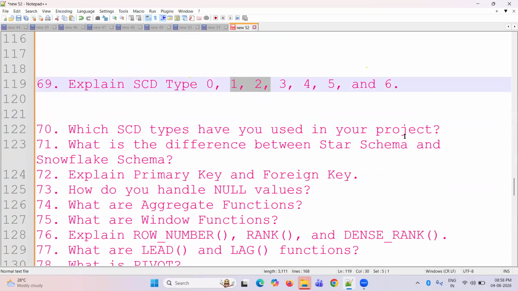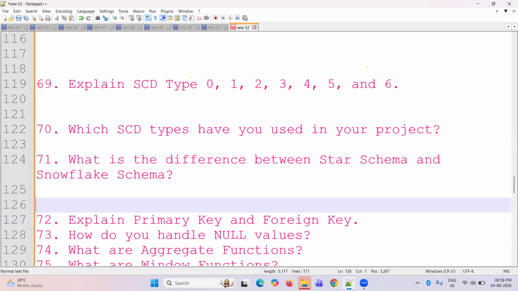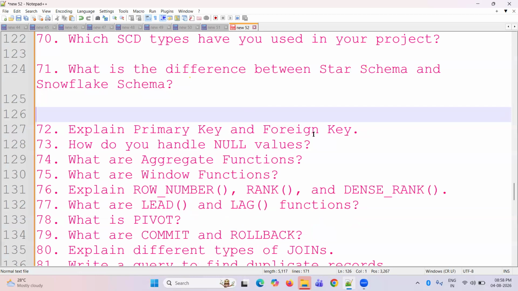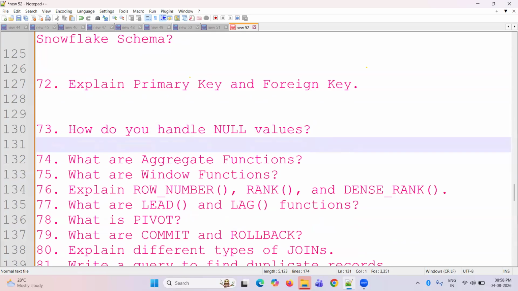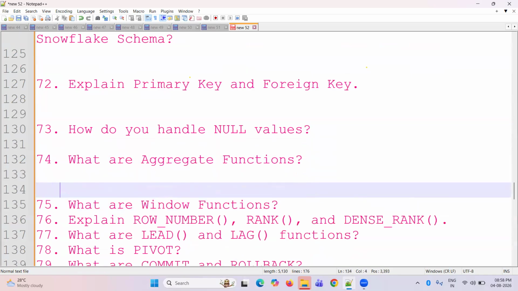Which types have you used in your project? Type 1 and type 2, slowly changing dimensions. What is the difference between star and snowflake schema? Explain sub-dimension, dimension, normalization, denormalization, primary key, foreign key, and those relationships. How do you handle null values using NVL, NVL2? We are done. What are the aggregate functions? Min, max, average, sum, minimum, maximum. Those are aggregate functions. What are the window functions?